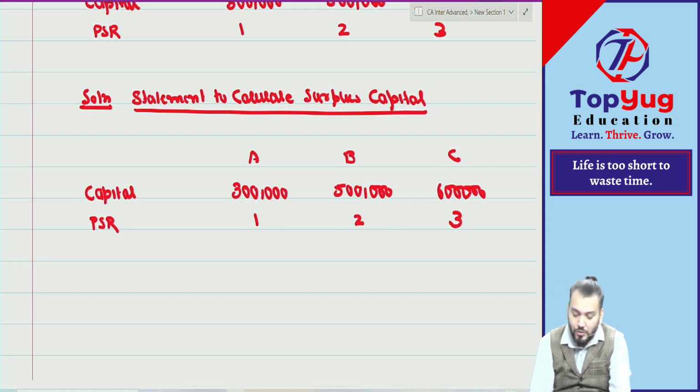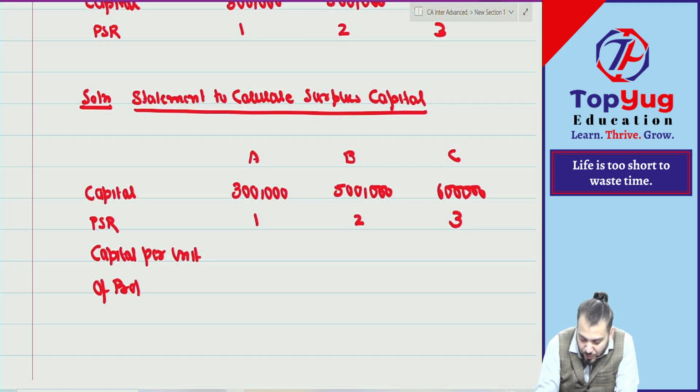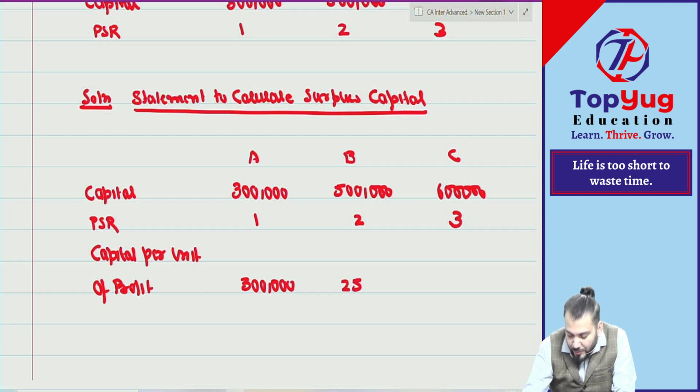Understood what I am saying? So we call it capital per unit of profit. So this will be 3 lakh, this is 2 lakh 50,000 and this is 2 lakh.